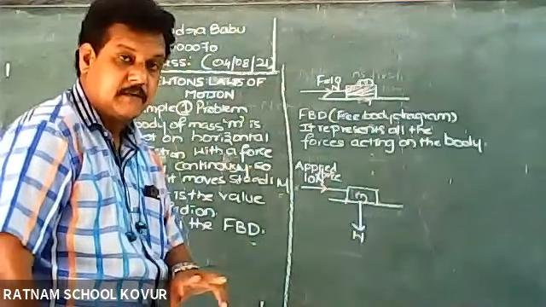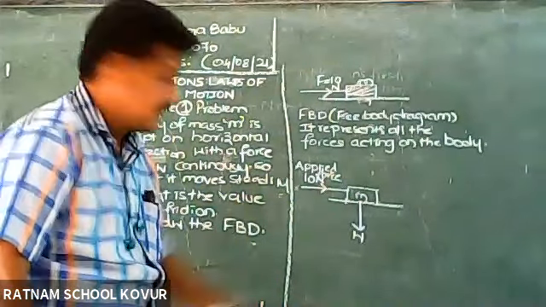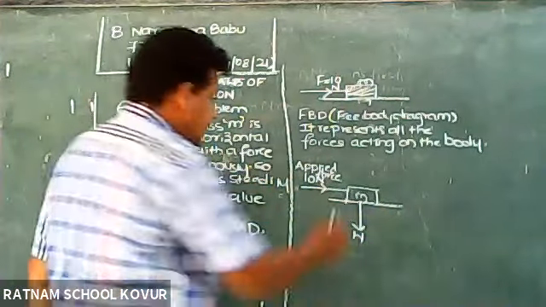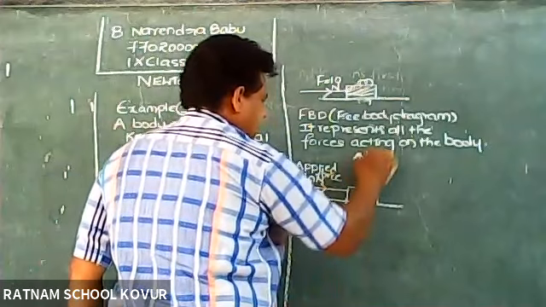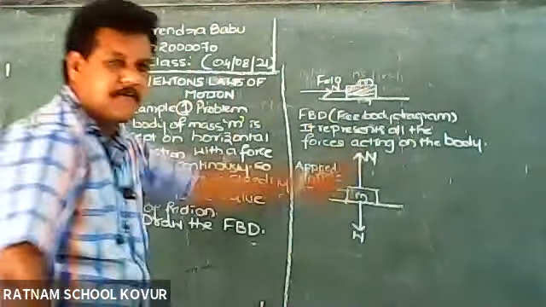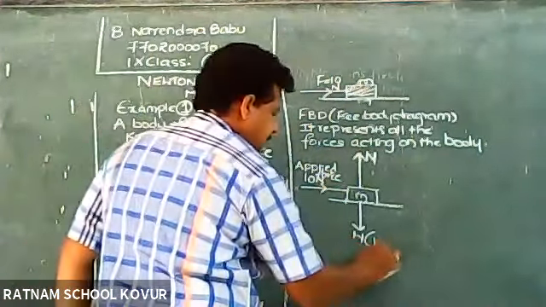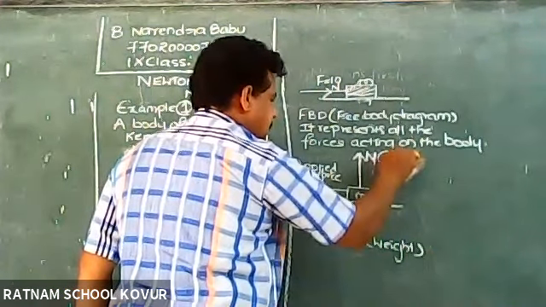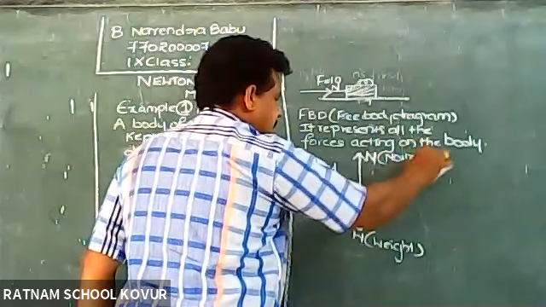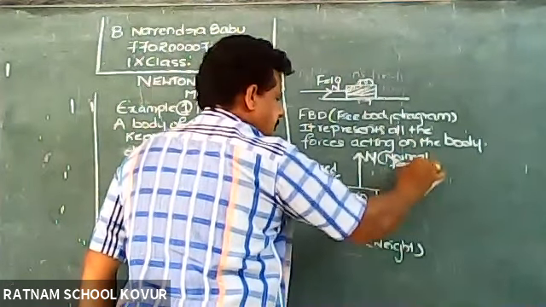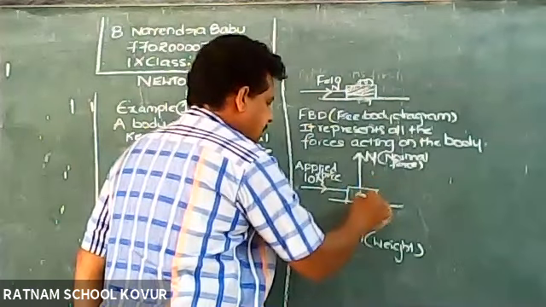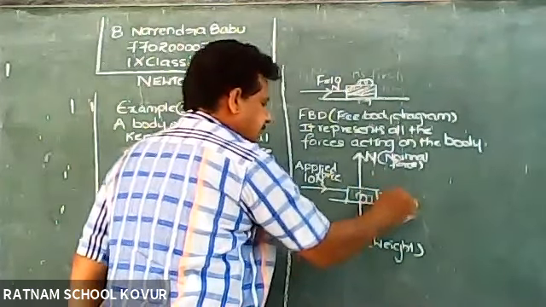Another force is there, the force with which the earth exerts force on the object, that is normal force. This is normal force. This is weight. You know that the force which is acting perpendicular, so this is the contact and the angle is 90 degrees, that is called normal.